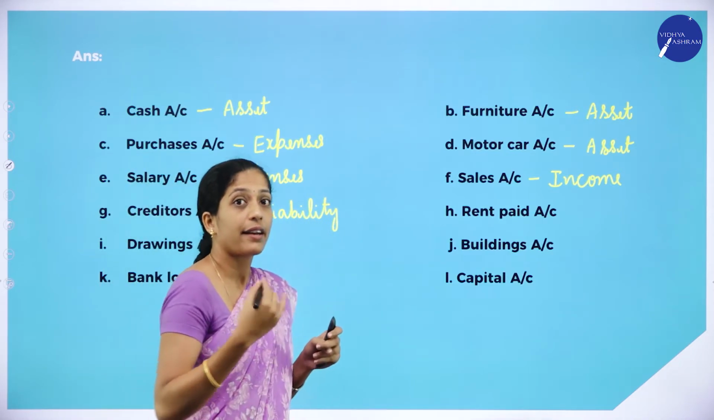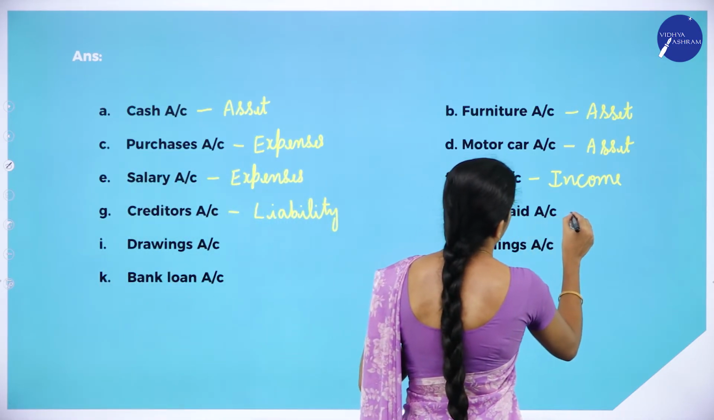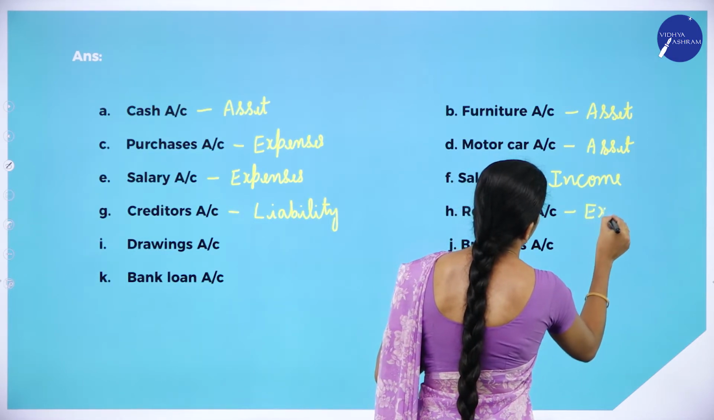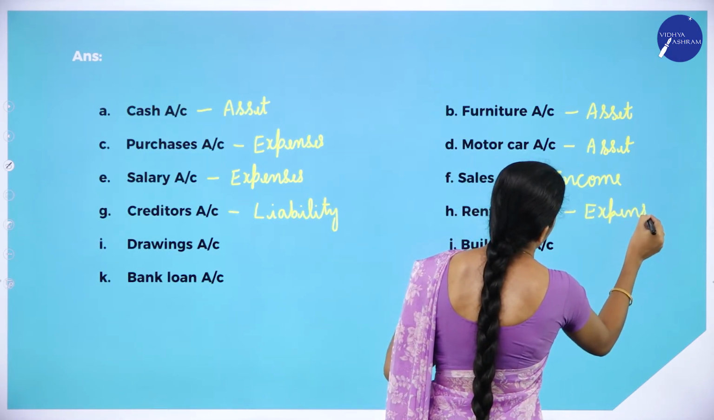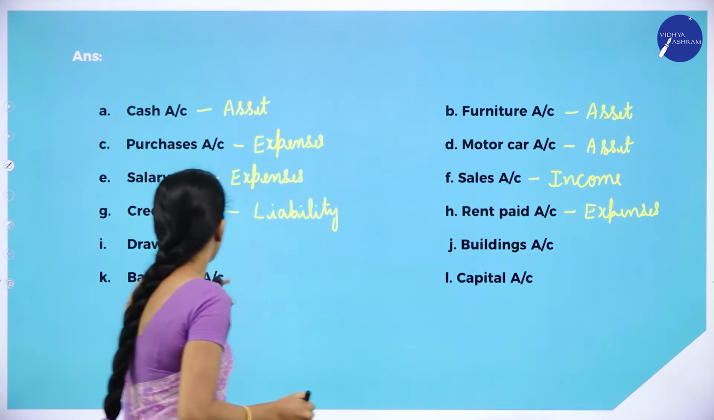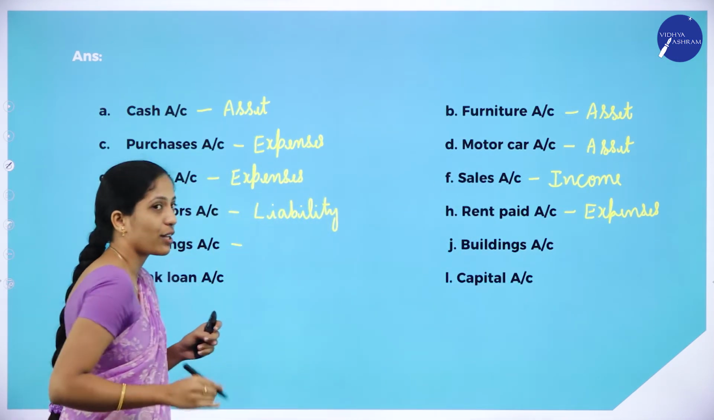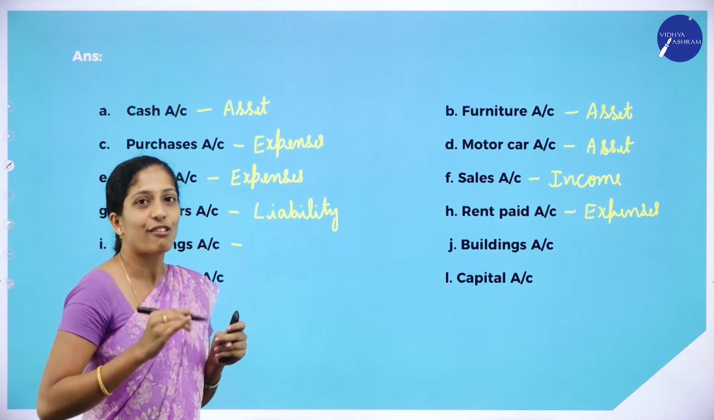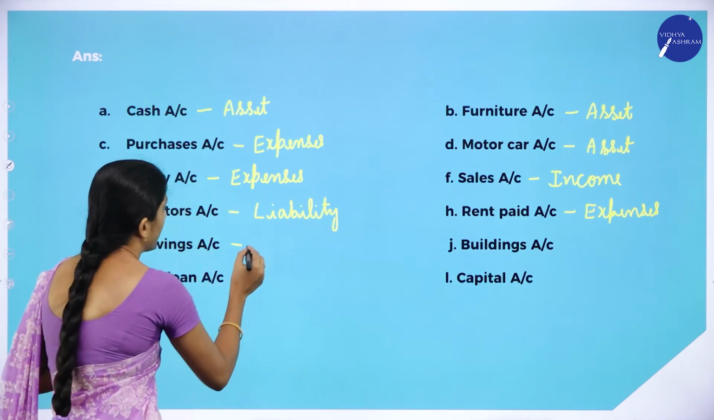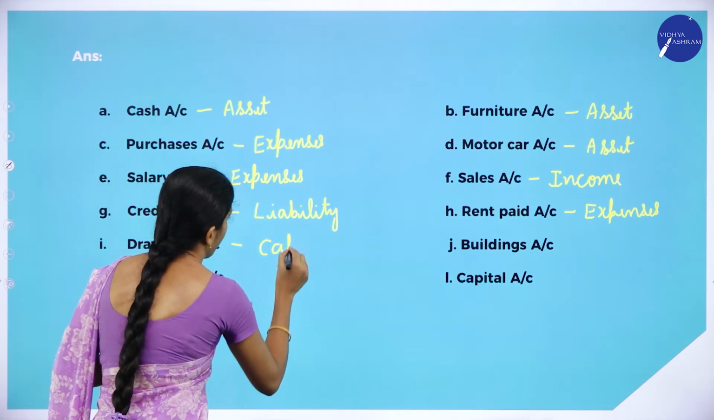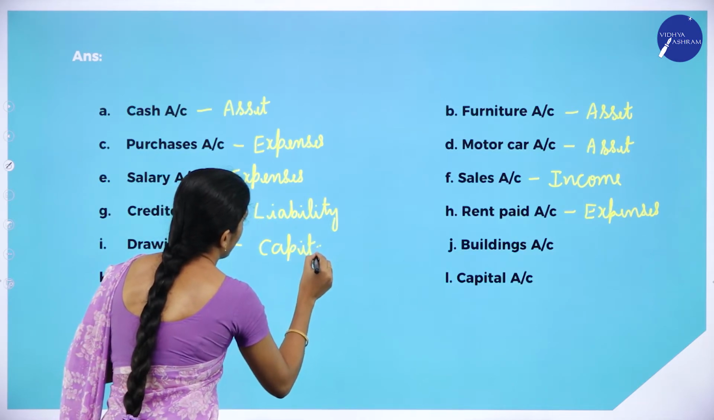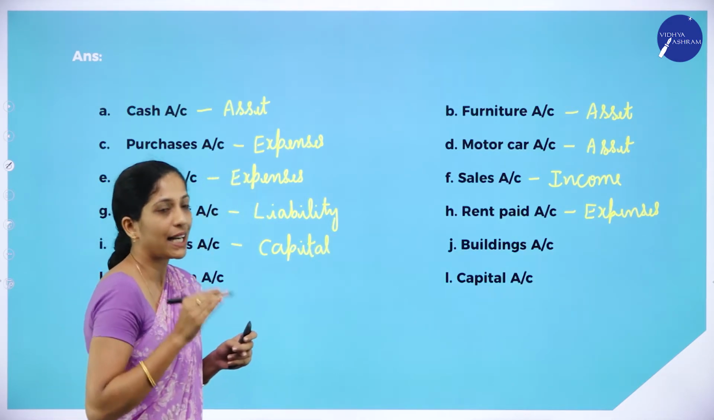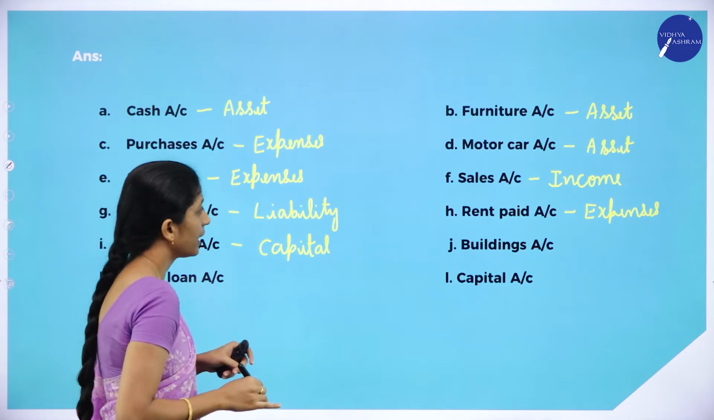And the next one, rent paid. So what is rent paid? They have directly given, they have paid rent. So it is what? Expenses. And the next one, drawings account. So where did we come across drawings account? Under capital. So we had an example. For capital, the example is capital as well as drawing. So it comes under capital.